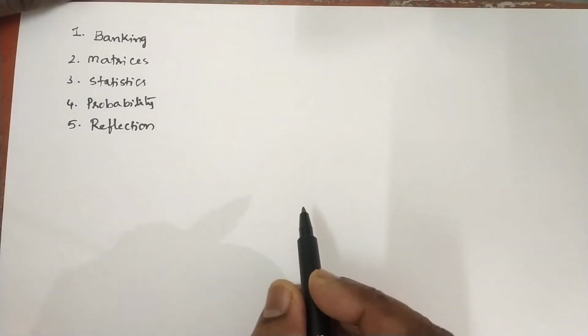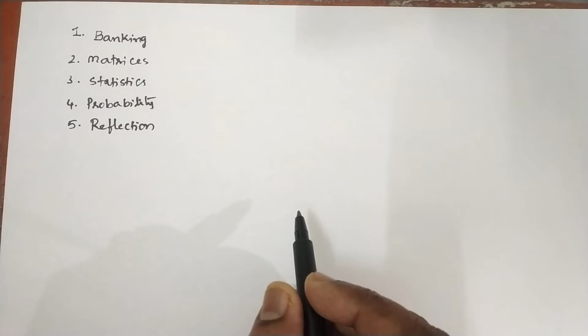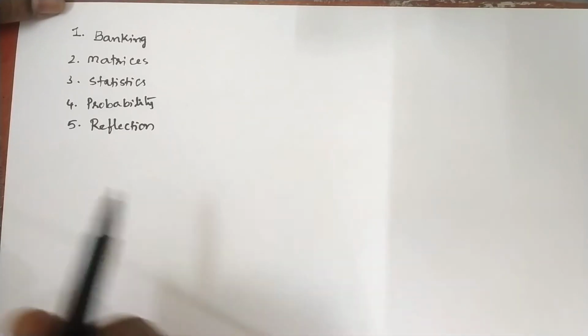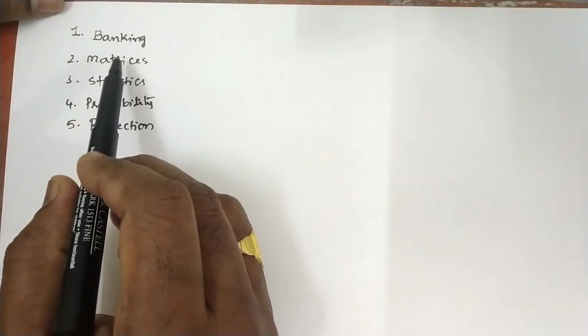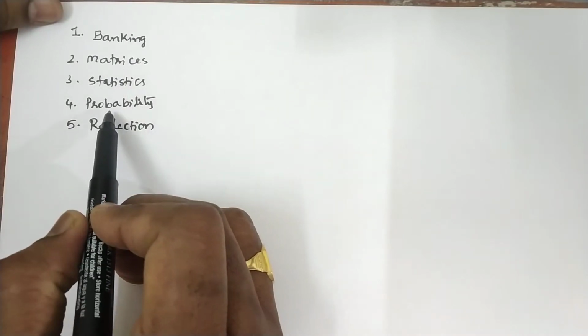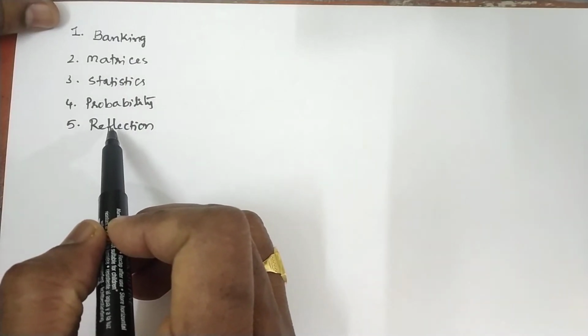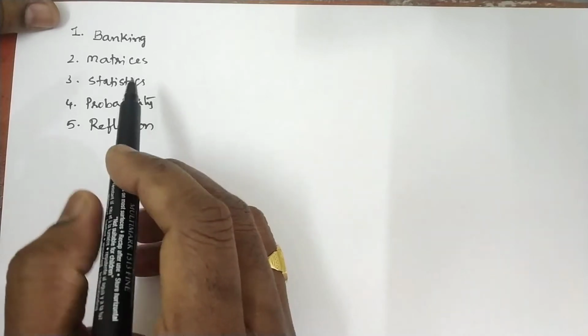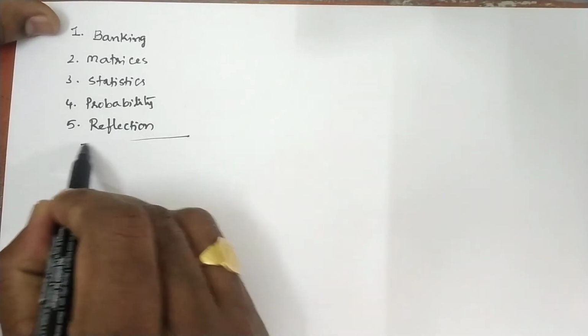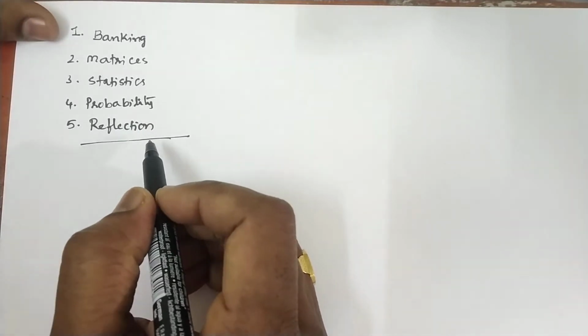Hi. So today we will see how to prepare mathematics of ICSE class 10. The first important chapters are banking, matrices, statistics, probability, and reflection. These five chapters have a weightage of minimum 30 marks to 37 marks.